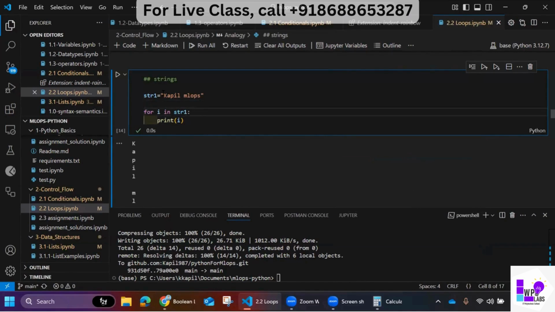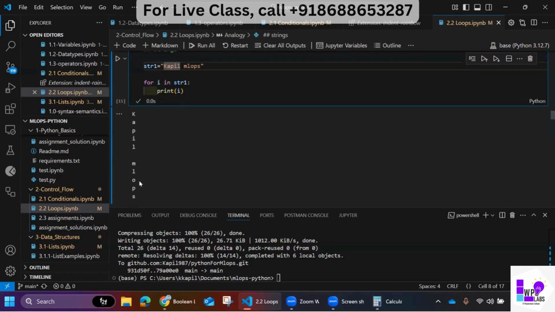Okay, so let's say I typed "Kapil MLOps" here, and now I'm just doing this. What it did is it iterated over this. How did it iterate? It is printing one alphabet at a time: K, A, P, I, L, and then there was a space, so it added a space, and then MLOps.